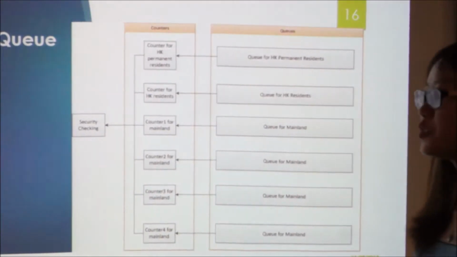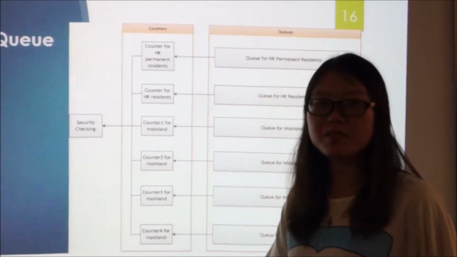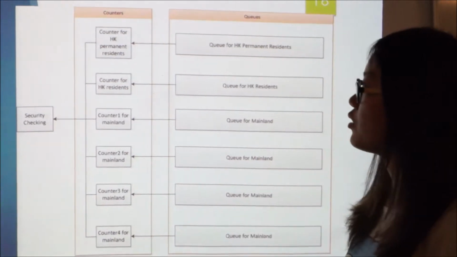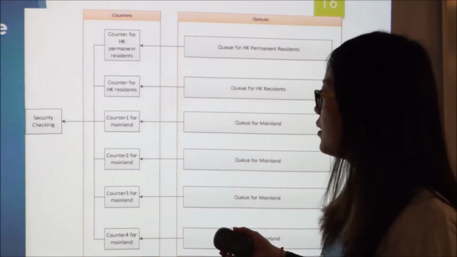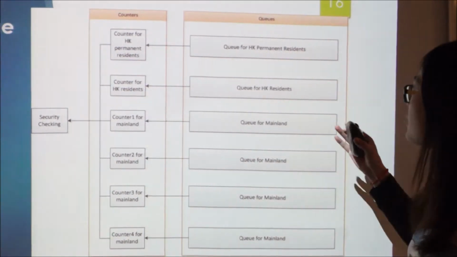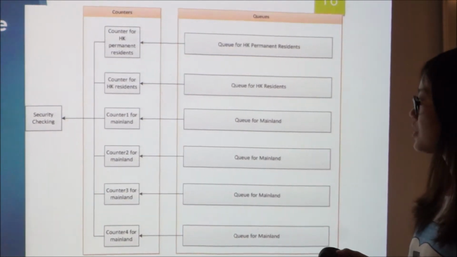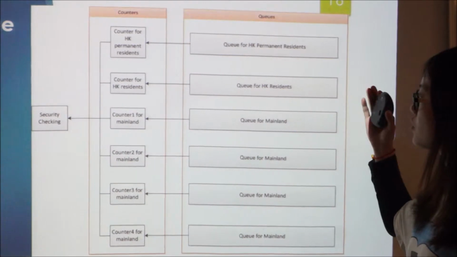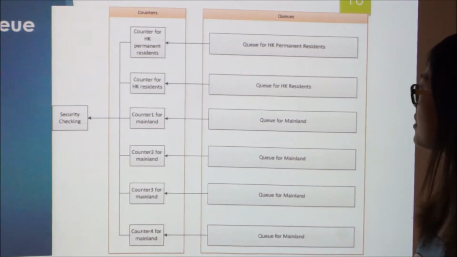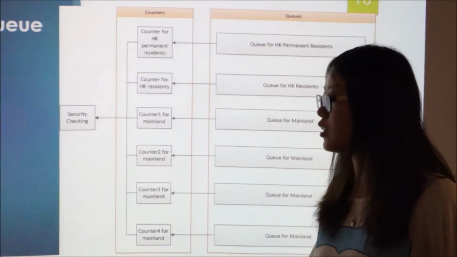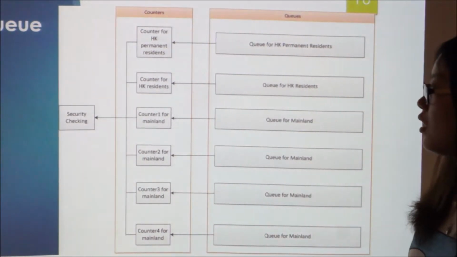analysis. And there's also another problem about this process variability. This is the layout of the existing queue. We can see that in our first part, the passengers were divided into mainland passengers, Hong Kong residents, and permanent residents. They all queue for their own counters and finally go to the security checking.